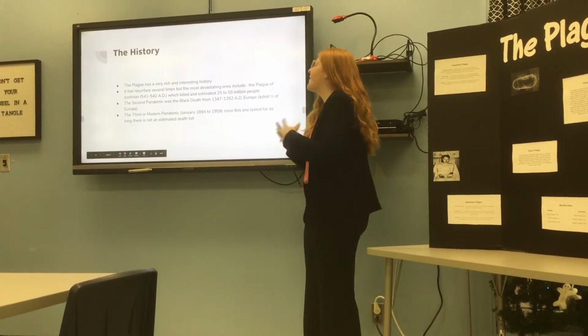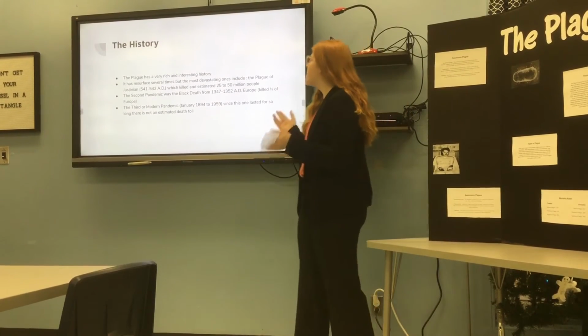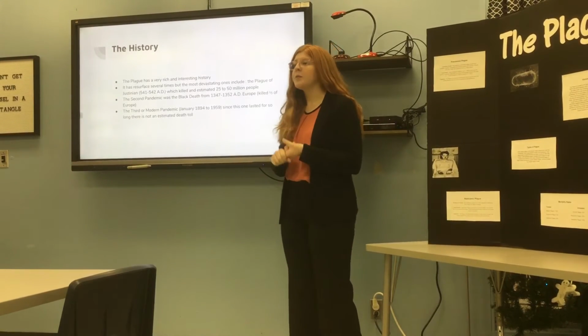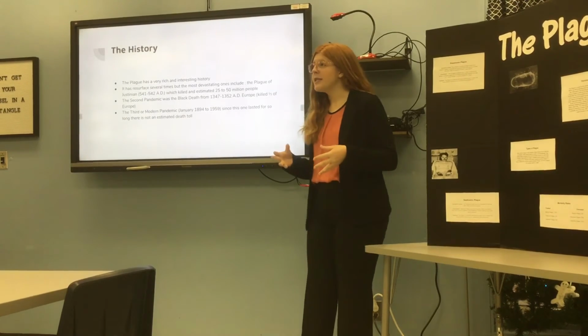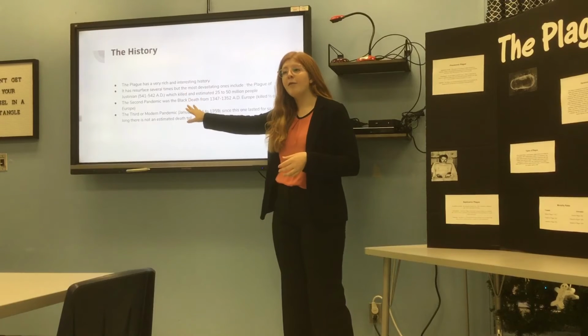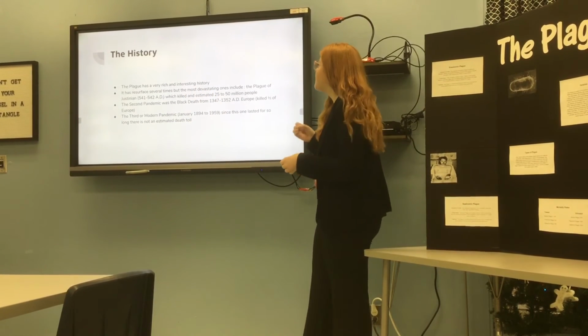The plague has a very rich and interesting history. It has resurfaced several times throughout history, and the most devastating ones are called the three resurgences. The first resurgence was the plague of Justinian. This is named after the Roman emperor at the time, Justinian, who caught the bubonic plague but managed to survive. This lasted from 541 AD to 542 AD and killed an estimated 25 to 50 million people.